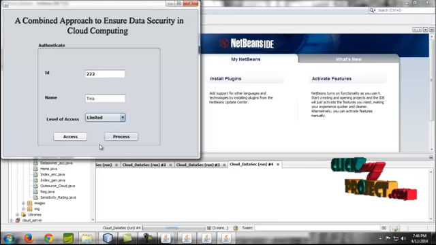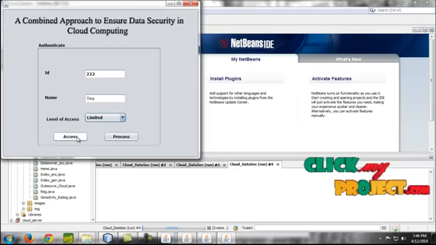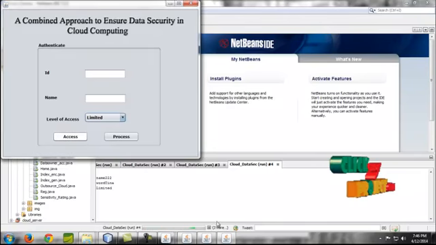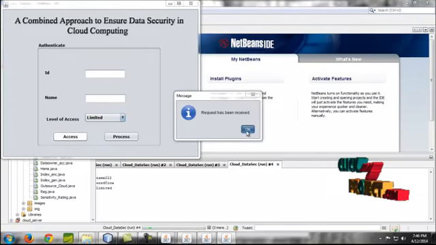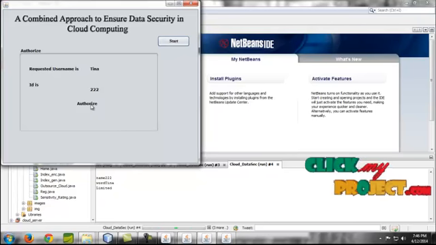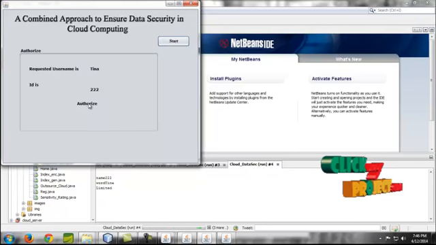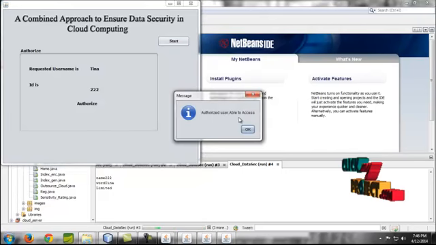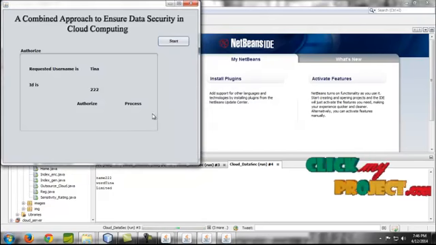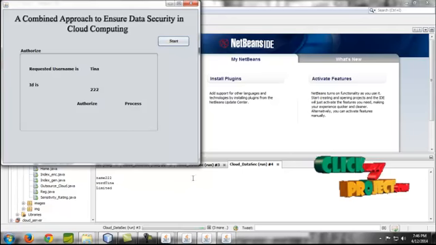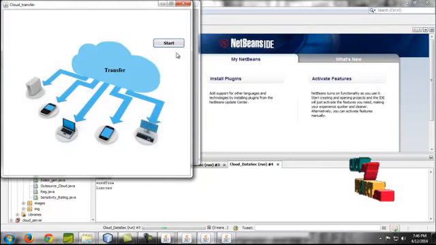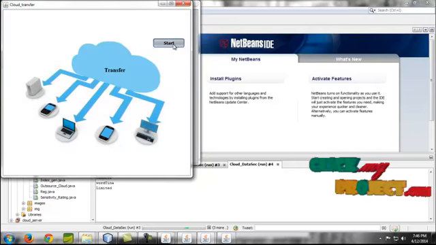He is going through limited access, so he has to send the request to the cloud. Once the request is received in the cloud server, we have to authorize. If he is an authorized user, he will complete the further process. Then you press the start button.